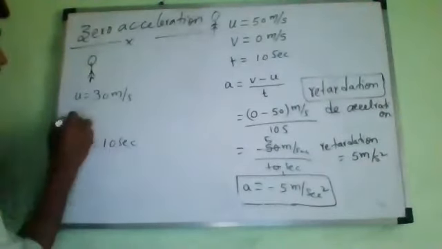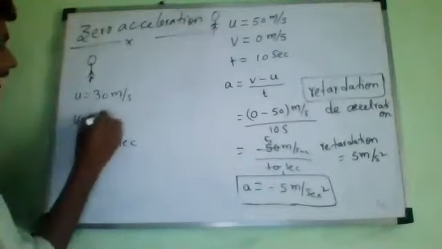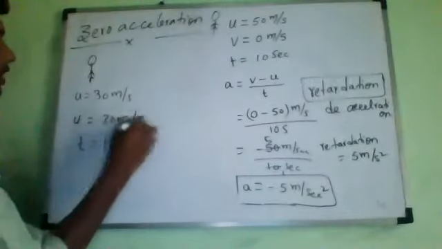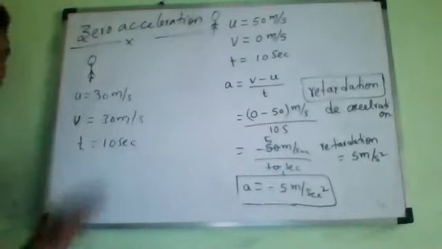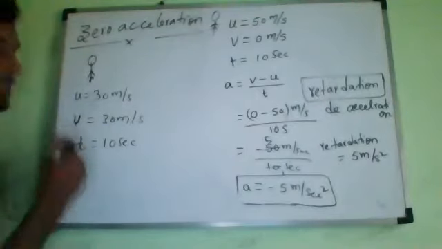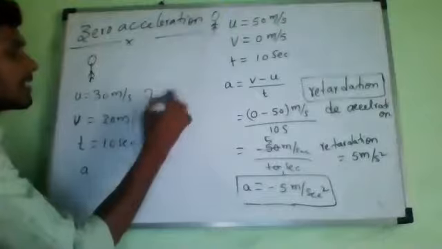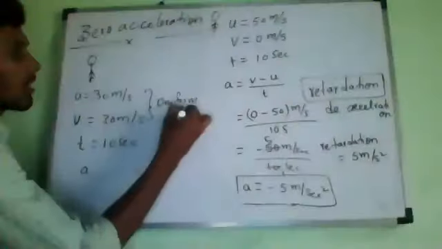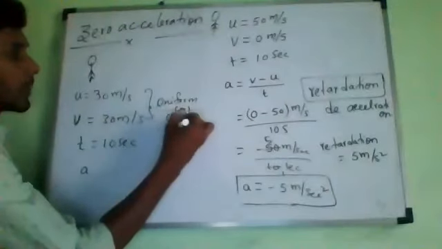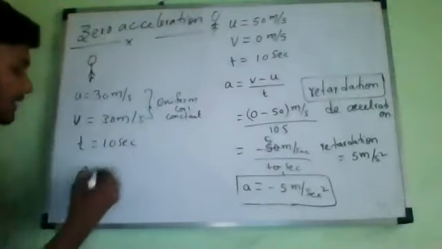again I observed that he is traveling with the same 30 meter per second. There is no increasing or decreasing velocity. Then what is the acceleration in this case? He is moving with a constant speed, or uniform speed. So you tell me now, what is the acceleration?